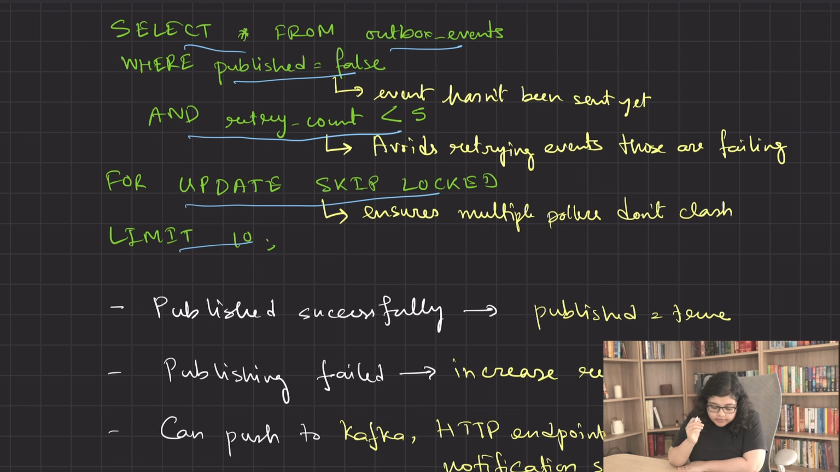Let's break it down. First is published equals false. This fetches the events which are not sent yet. Then retry count less than 5. This avoids retrying events which keep failing.